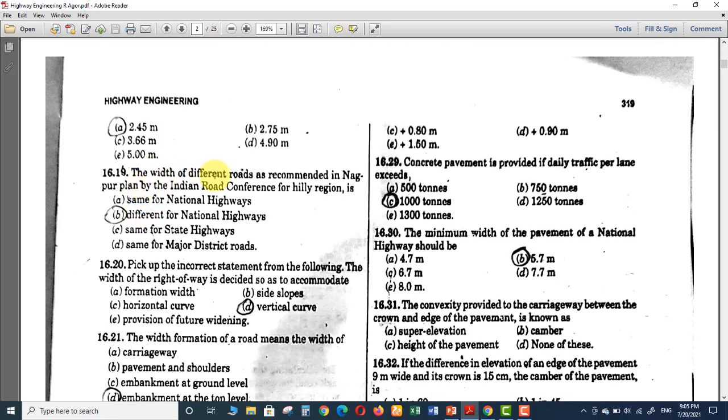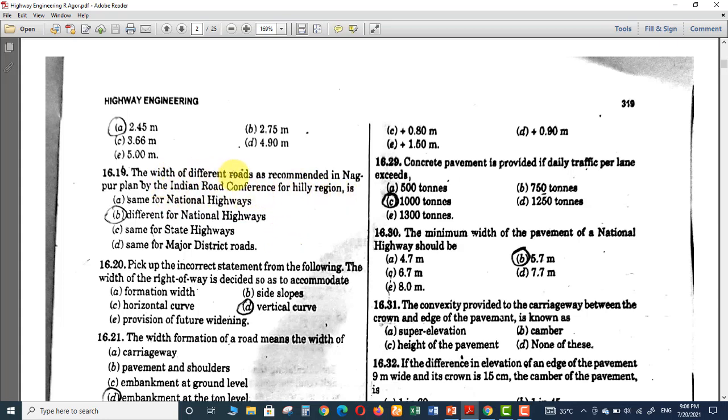Question number 19. The width of different roads as recommended in Nagpur plan by the Indian Road Conference for hilly regions is. This is some sort of common sense question. This is again related to Indian students, but Pakistani students should also see the options because some common sense is needed to answer this question. So the options are same as national highway, as they are in the question. They are asking about hilly region, right?